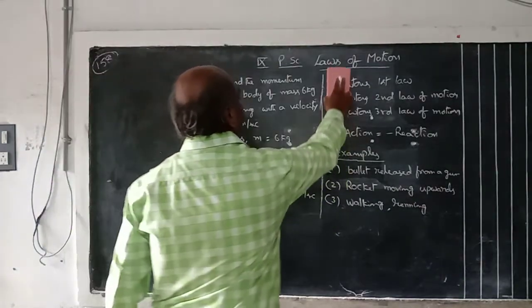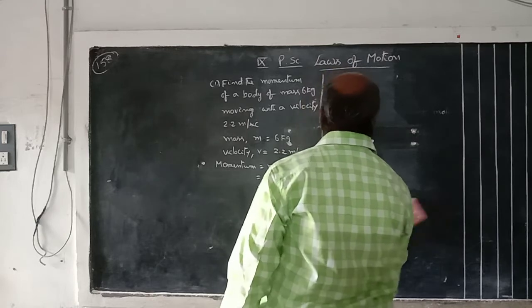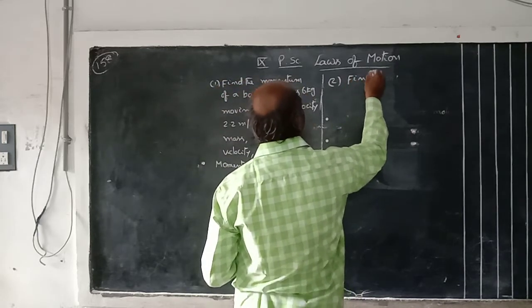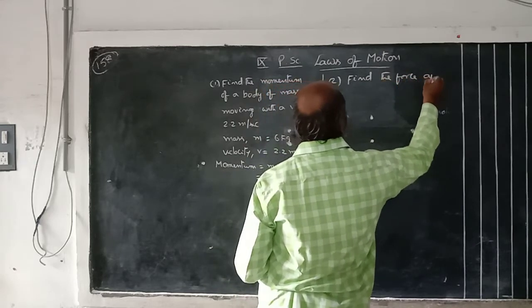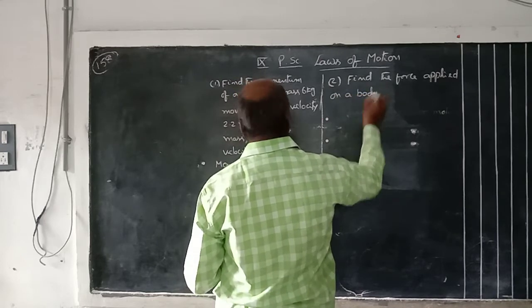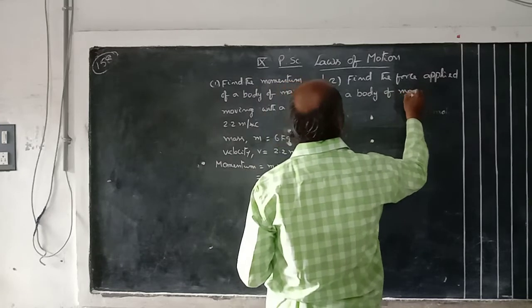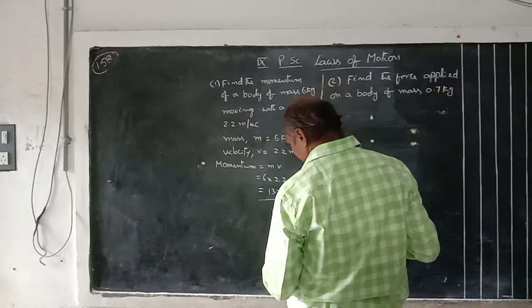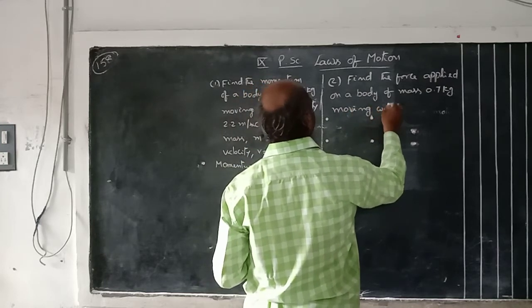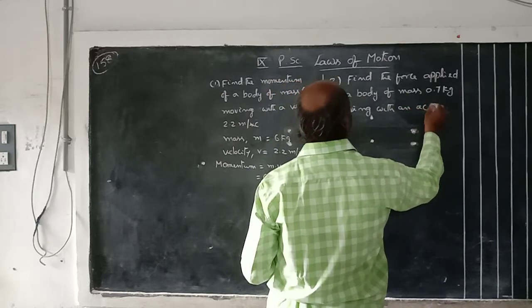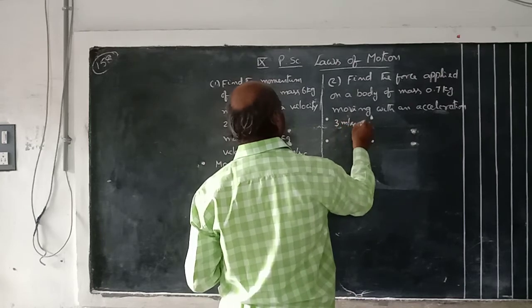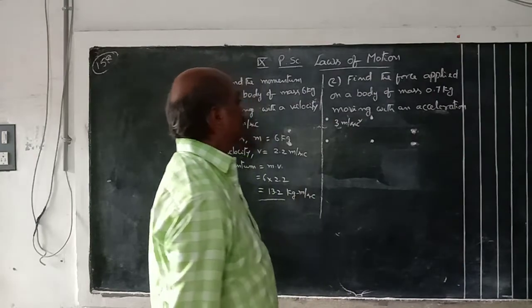The next one is: find the force applied on a body of mass 0.7 kg moving with an acceleration of 3 meter per second square. This is the question. The problem is to find the force applied.